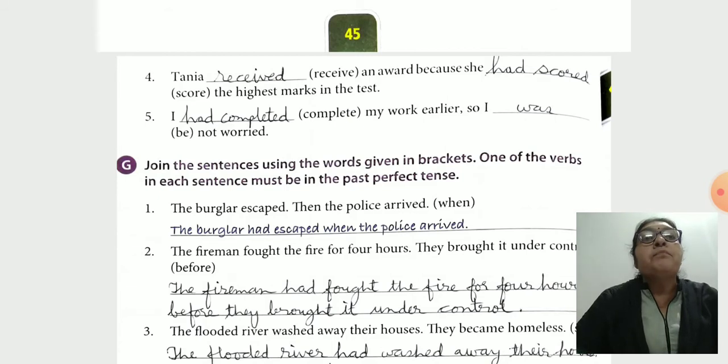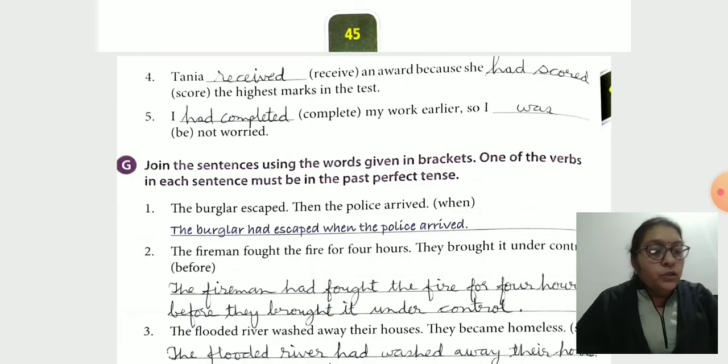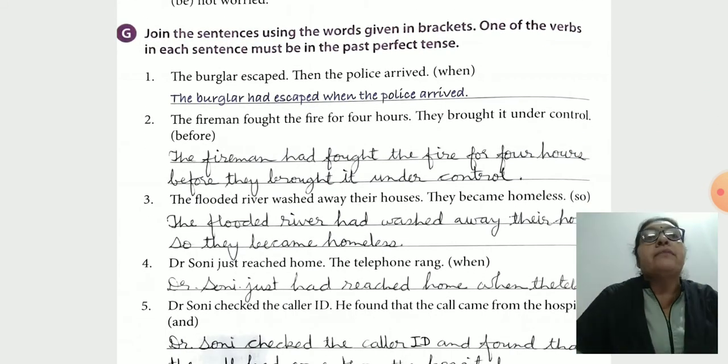Join the sentences using the words given in brackets. We use whatever is given in the brackets. The burglar escaped, then the police arrived. When? The burglar had escaped when the police arrived.